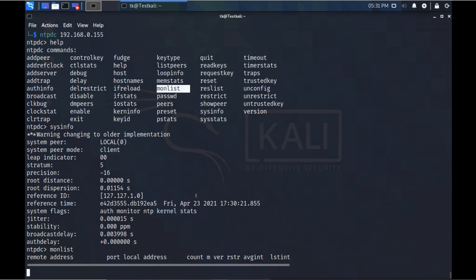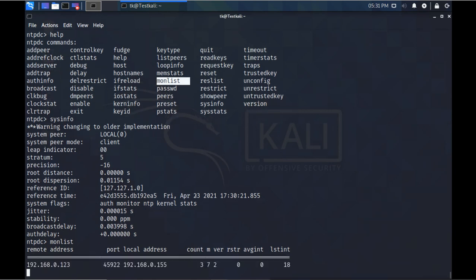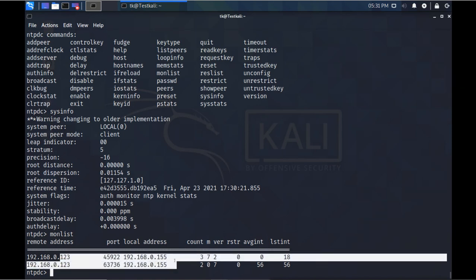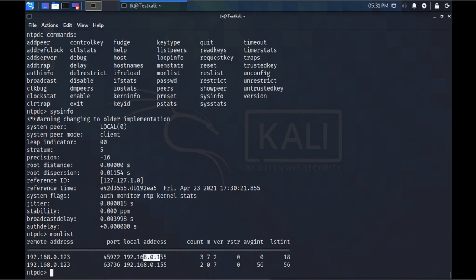It shows what the remote addresses and local addresses are, and which IP address it is getting the update from. This is the NTP server. I don't have many machines here. It is showing only two links. So this server is getting the update from this IP address. Just like this, we can get some other information also from here. We can use these other commands to get other information.